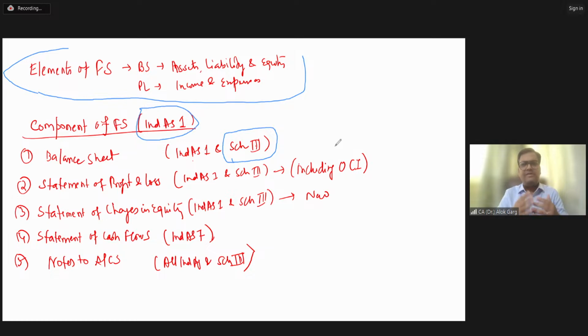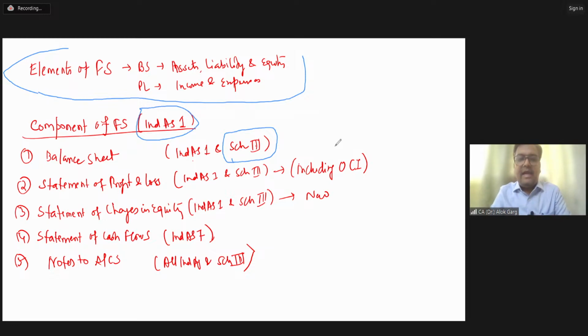Which guidance? Of course, I'll cover it when I come to Ind AS 1. But the point is, for the balance sheet, you need to refer to two things: Division 2 to Schedule 3 and Ind AS 1. Ind AS 1 prescribes some guidance and Schedule 3 prescribes the format of the balance sheet.